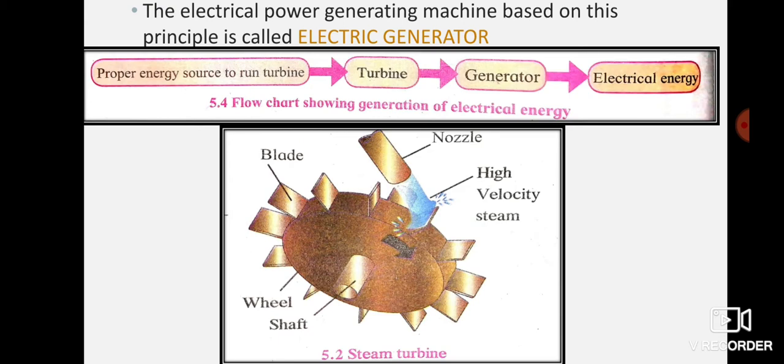Now every power plant uses a different kind of source to rotate the turbine. So here we have the turbine. The turbine actually rotates the generator, but some form of energy is required to turn the turbine. So the entire chapter is based on this: what energy are we using to turn the turbine. In thermal and nuclear power plants, steam produced rotates the turbine. In hydroelectric power plants, flowing water is used to rotate the turbine, and wind is the medium in a windmill.